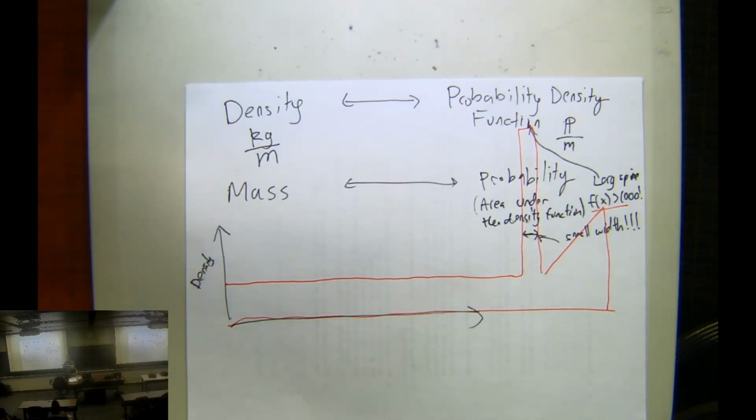Okay. We're getting off topic. Questions or comments about the pipe in the context of probability?